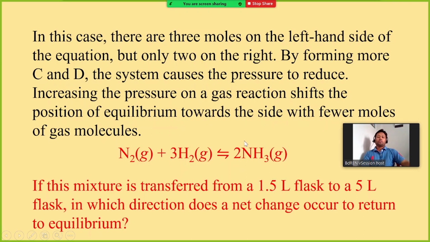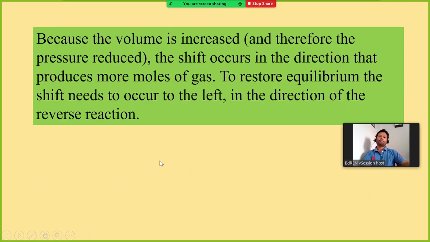So ammonia will decompose more to form nitrogen and hydrogen, because the number of moles on the reactant side is 4 and on the product side is 2. So when the volume of the system is increased or the pressure is decreased, more nitrogen and hydrogen will be produced to compensate for the pressure of the system, so the equilibrium will move towards the left.